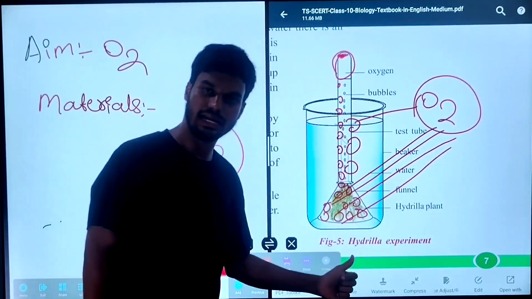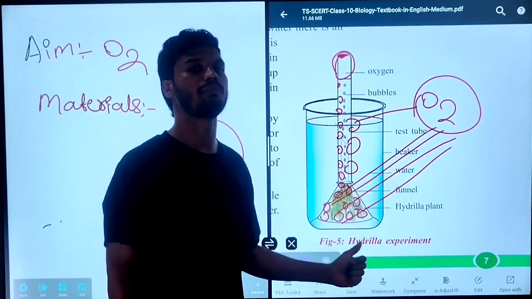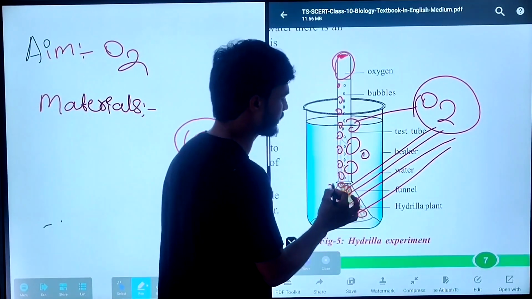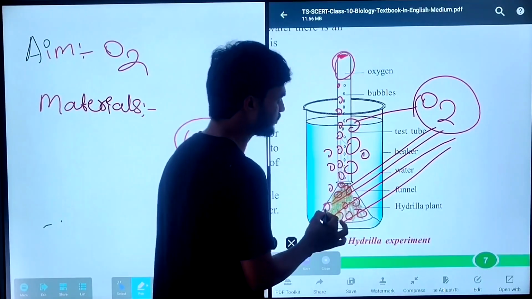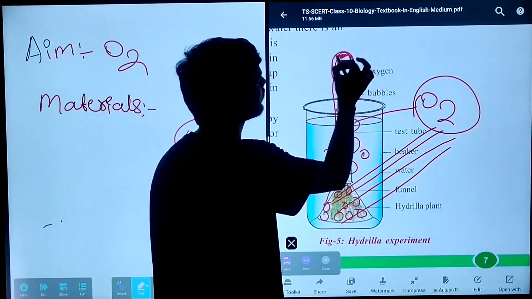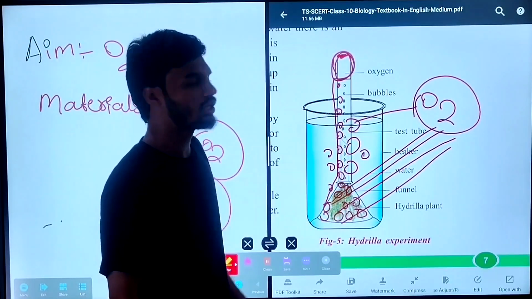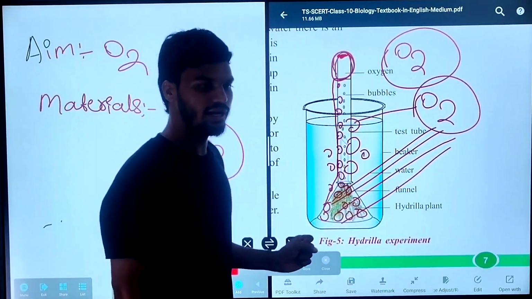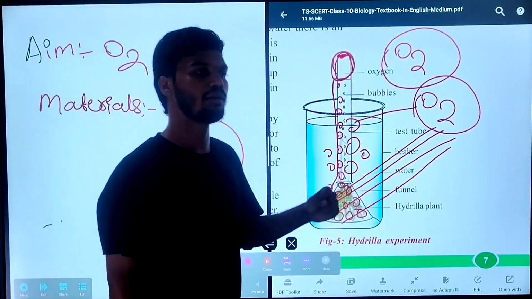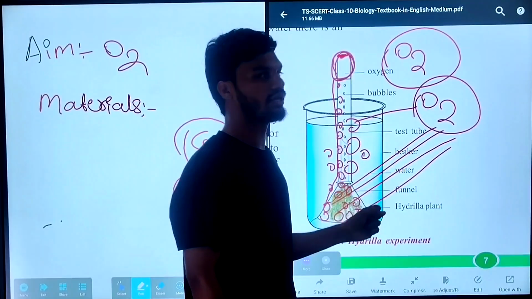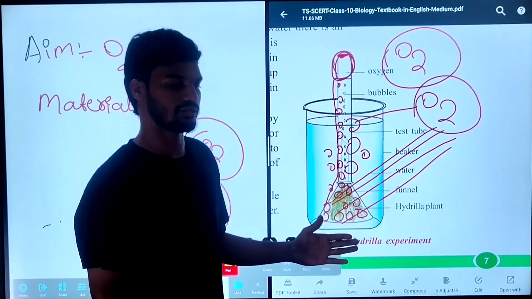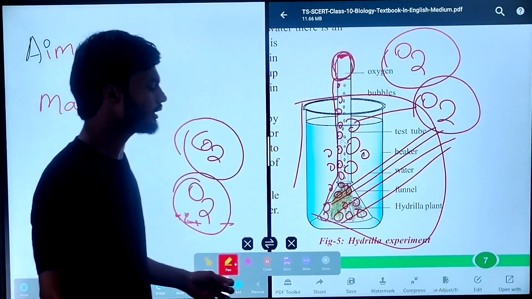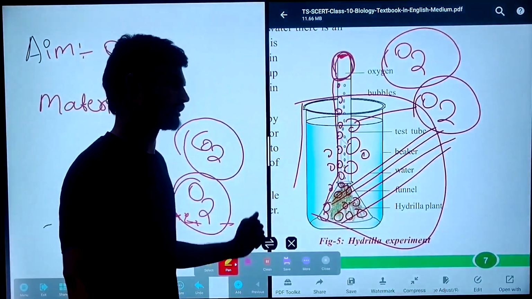Whenever sunlight falls on the hydrilla plant, it starts preparing photosynthesis. During photosynthesis, the hydrilla plant starts releasing bubbles. These bubbles are collected at the top of the test tube. These bubbles are known as oxygen. So by this experiment we can say that plants prepare oxygen during the photosynthesis process in the presence of sunlight. We can conclude that oxygen was evolved during photosynthesis.